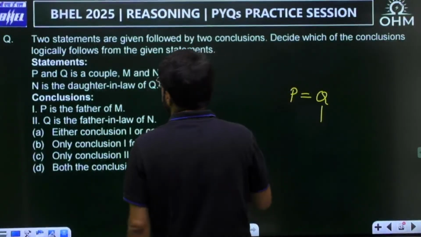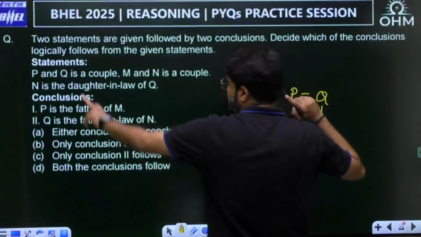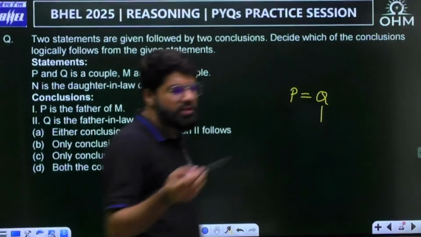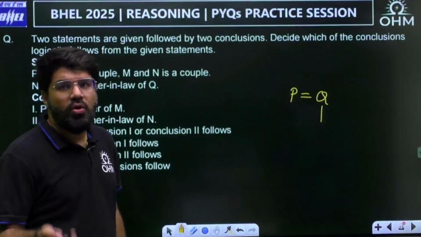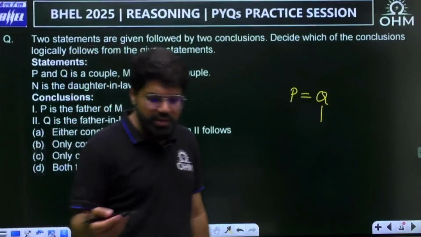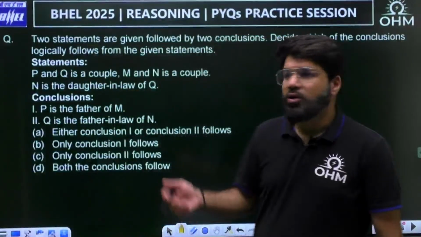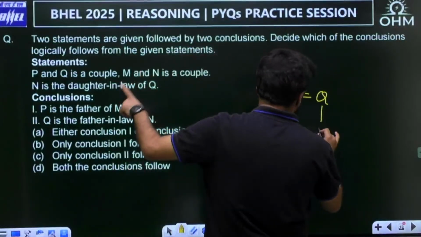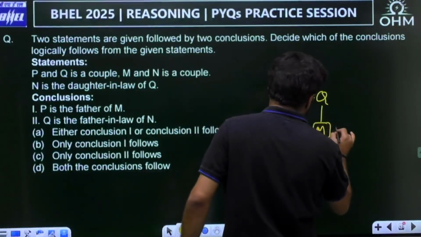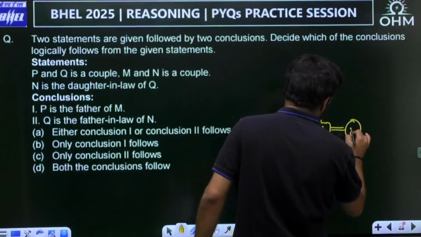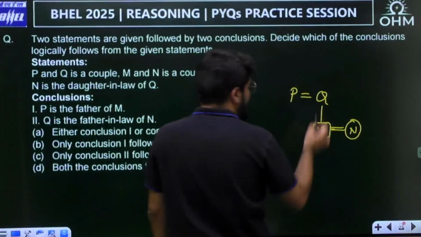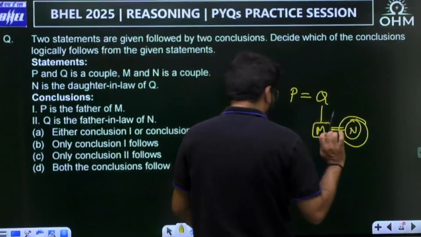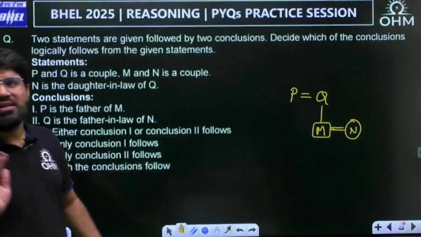Now we have the gender of M and N at least. Daughter-in-law of Q means the wife of the son of Q. So who should be the son of Q? M should be the son of Q, and M is married to N. N becomes female here because she is the daughter-in-law. So Q has a son M, M is married to N, and N becomes the daughter-in-law to Q. So M and N's gender is known, but P and Q's gender is still unknown.